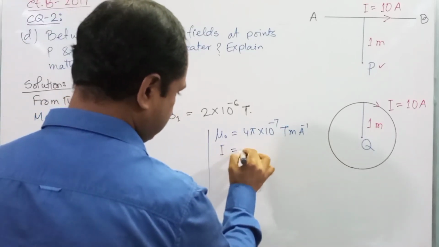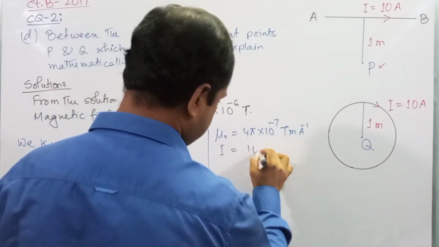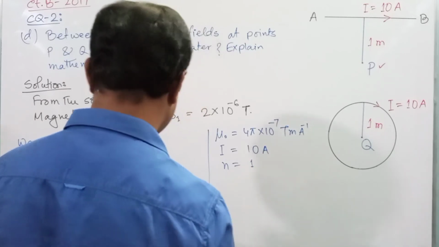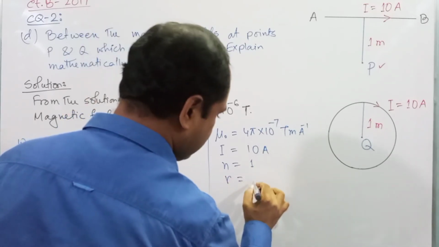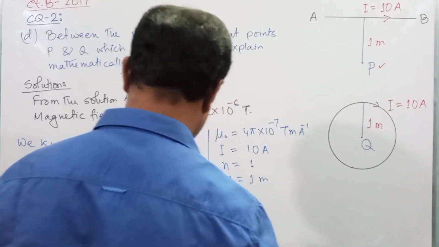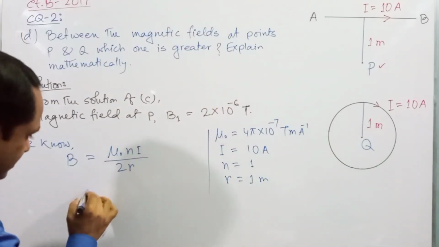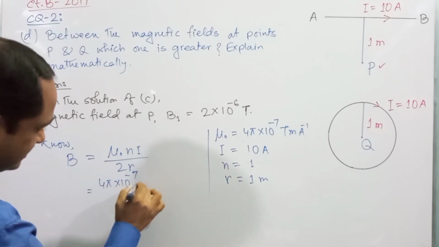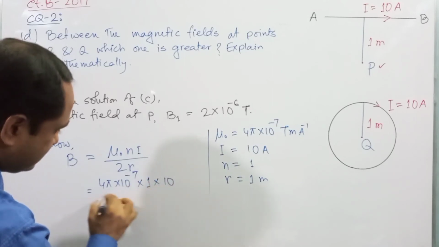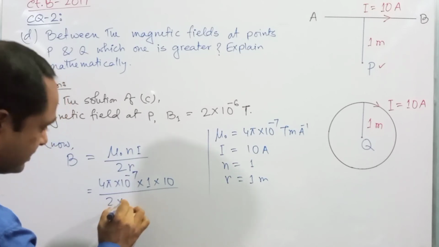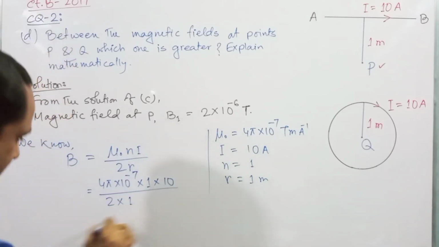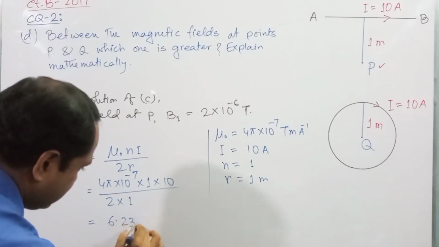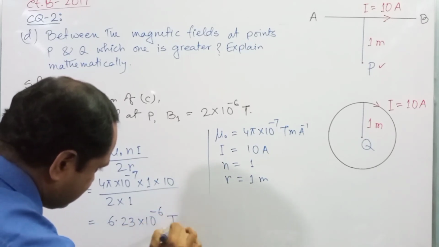I is also 10 ampere. N, the number of turns, is 1, and the radius of the coil is 1 meter. So using the values, mu naught 4 pi into 10 to the power minus 7 into 1 into 10 divided by 2 into 1. After the calculation you will get 6.23 into 10 to the power minus 6 Tesla.